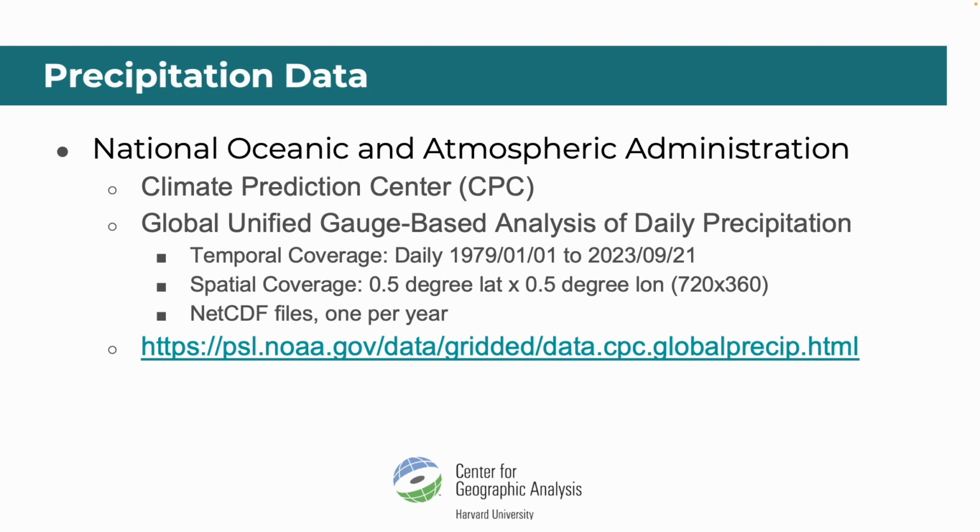And this Climate Prediction Center has a project called the Global Unified Gauge-Based Analysis of Daily Precipitation. And this is a hugely interesting data set. It starts at 1979 until now, until this day, or whenever you watch this video.